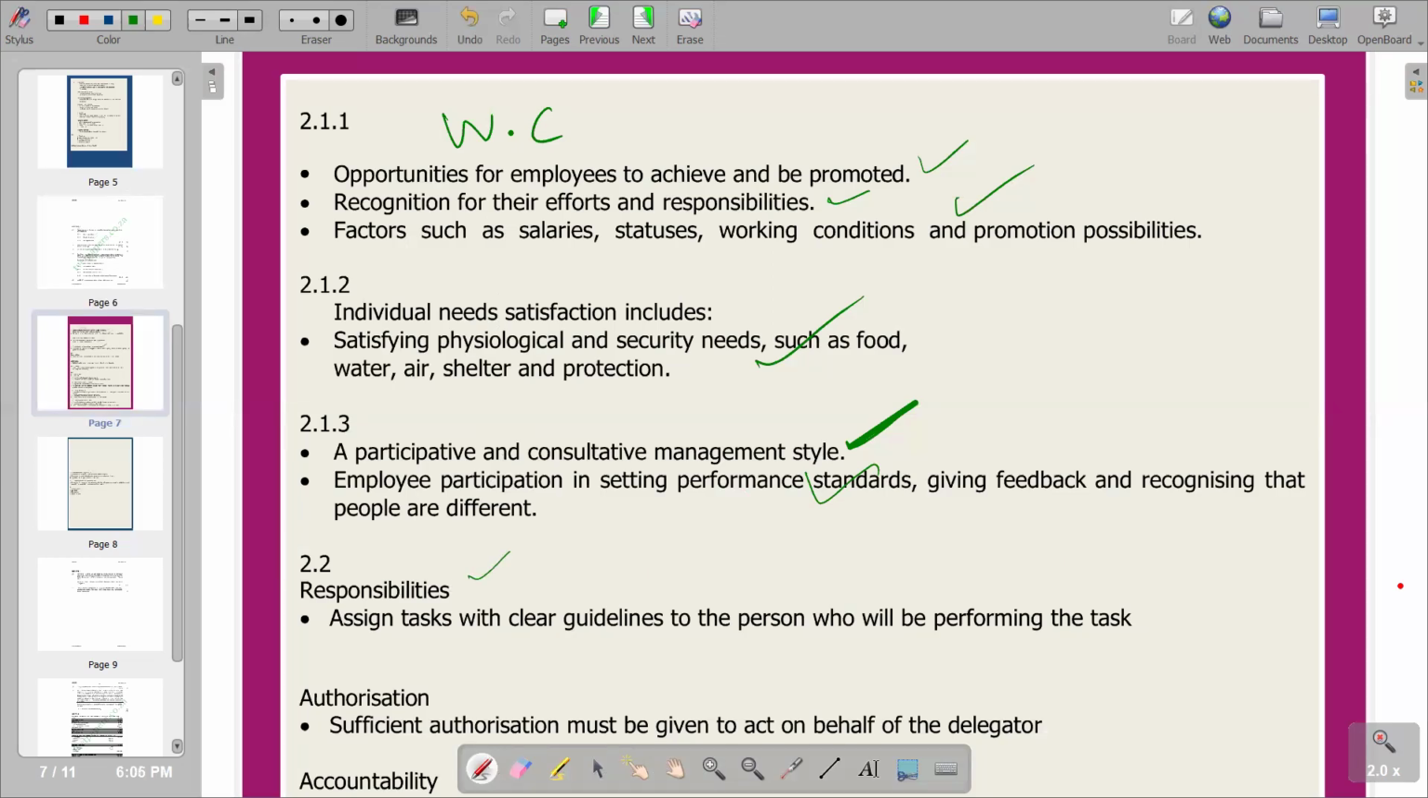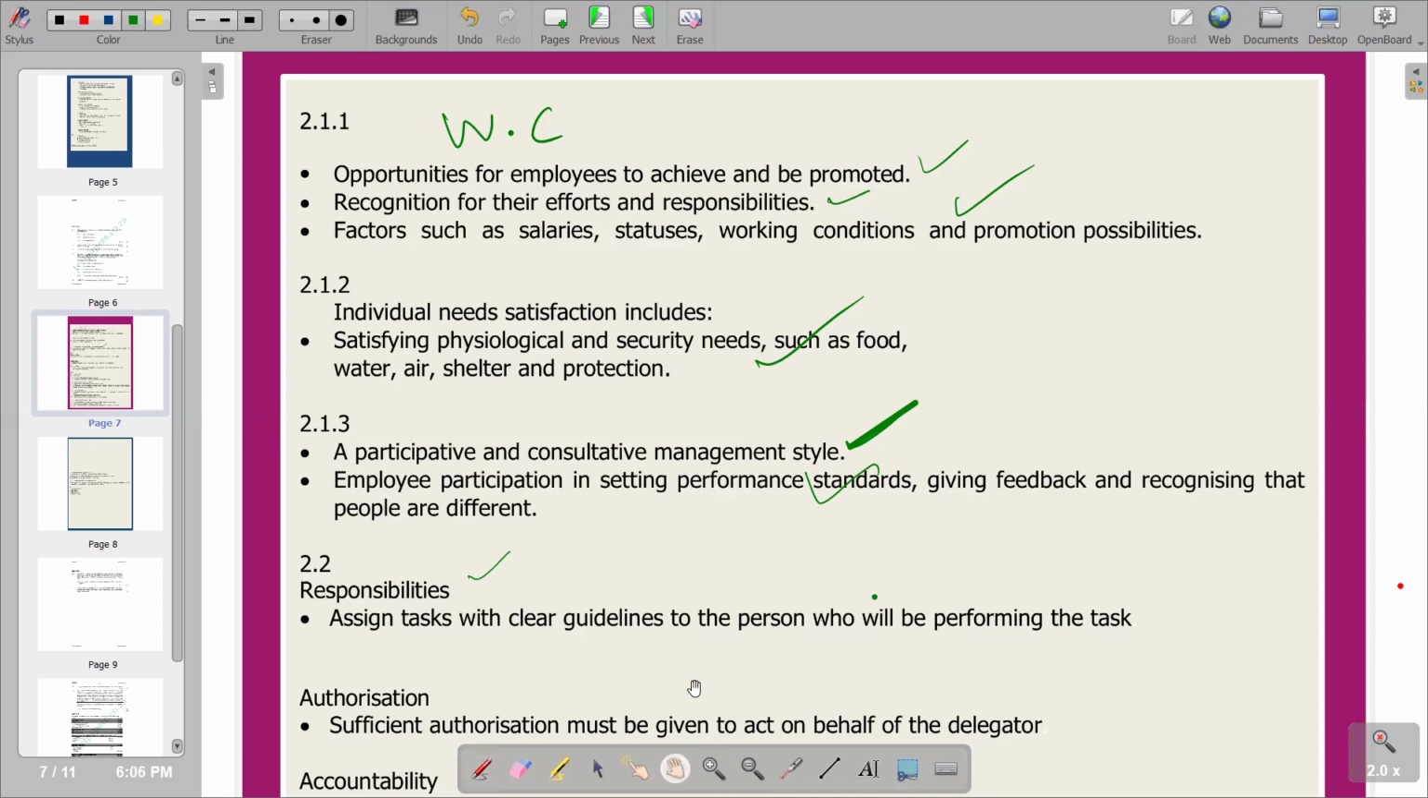We should take into account the responsibilities, assign tasks with clear guidelines to the person who will be performing the task. So basically, remember you are giving the go ahead to someone who's less senior to you to do the job that you do. So you have to give the person the guidelines in terms of how it's supposed to be done, so that no mistakes can be done along the way. Or it might cause a bottlenecking maybe in the production process if it's a production business. So basically, that's what we have on responsibilities.